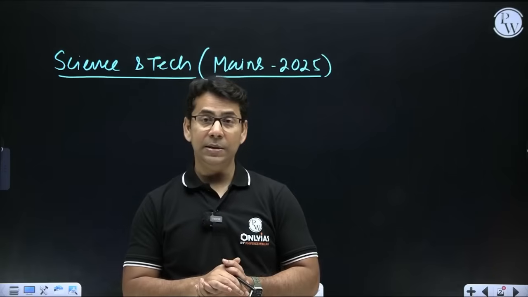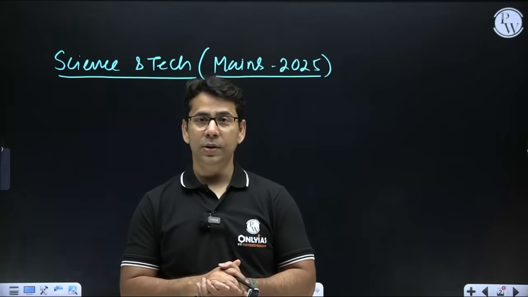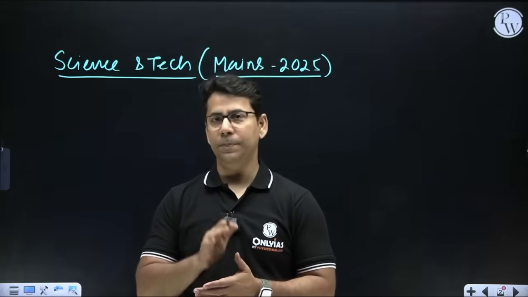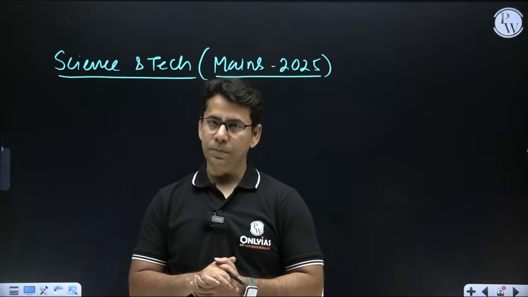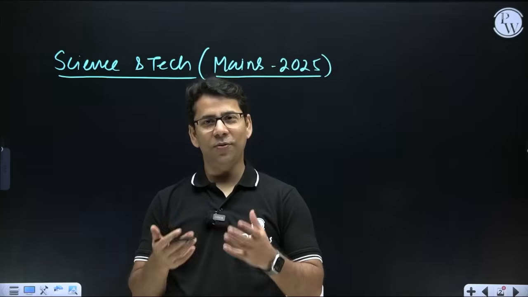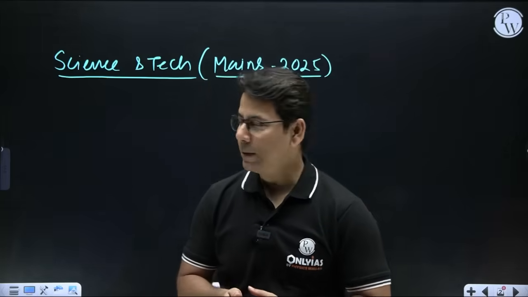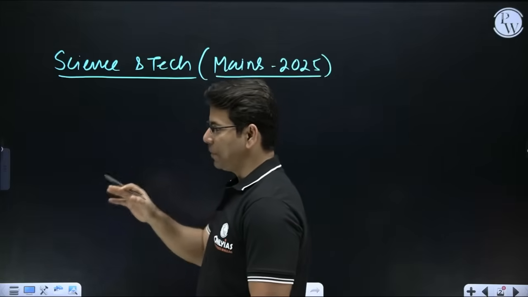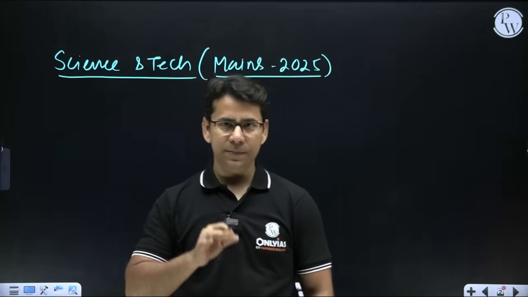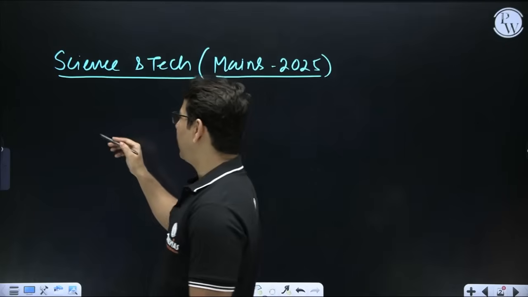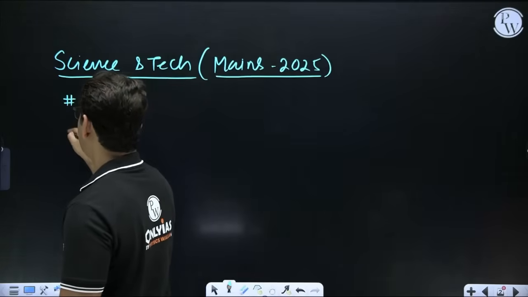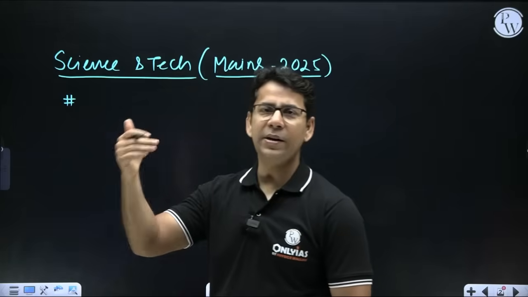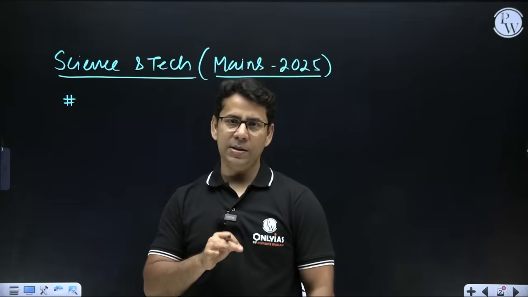But you know that in the main examination each and every question is very important. You cannot afford to lose any one of them. You have to attempt all of them. So whether it is 2 or 3 or 4, that's very, very important. Now, in science and technology, there are different chapters and areas that we are going to discuss. I'll write the prominent chapters. Obviously, we won't only go with the prominent chapters, rather we'll bridge the boundary and we'll also enter into some minor areas as well.